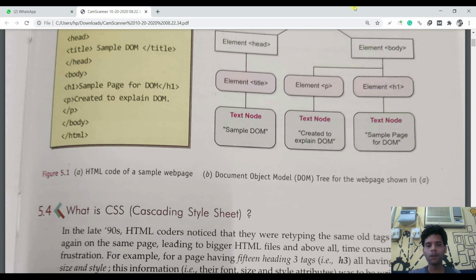Bring that same program as well as the notes of this topic, how you can link CSS to your HTML, you will write there. Inline with example, internal with example, external with example. This is the way you will write the notes of this chapter in your notebook: how we can insert CSS code in HTML. So you will explain the 3 different ways one by one, with example and output.